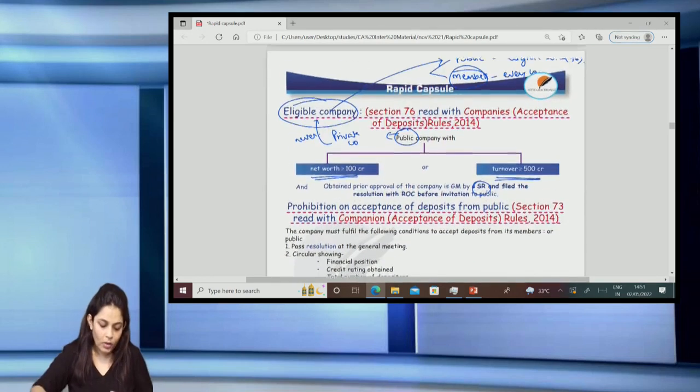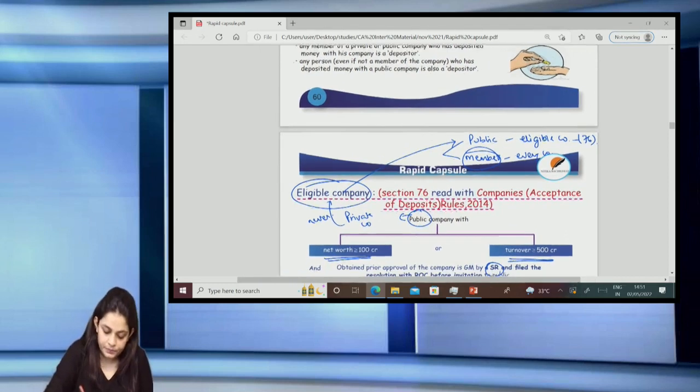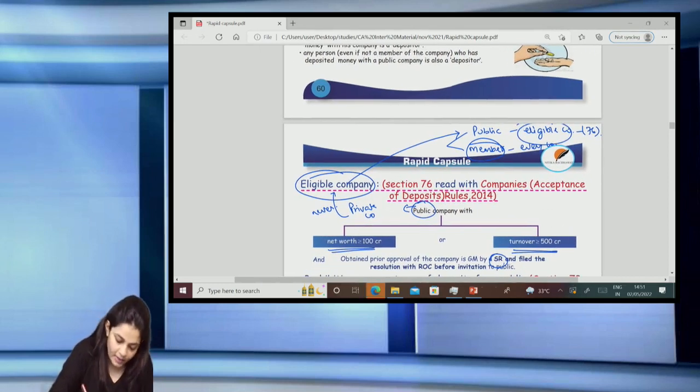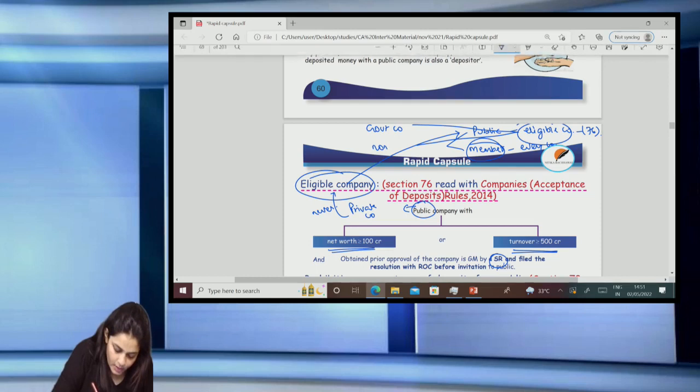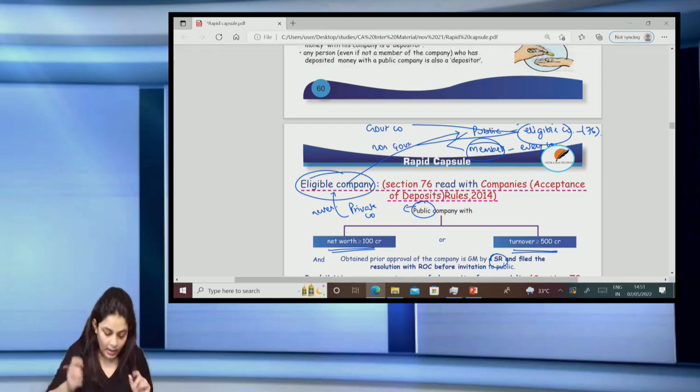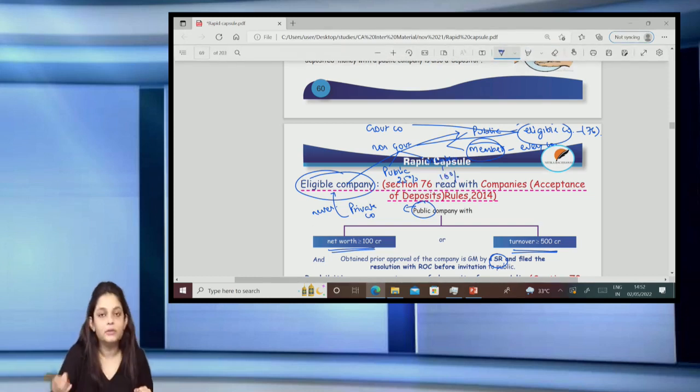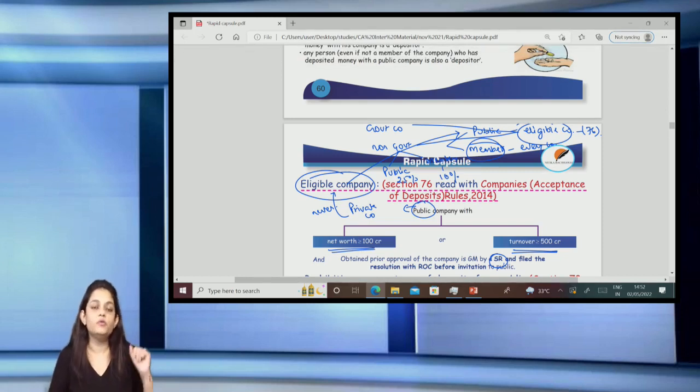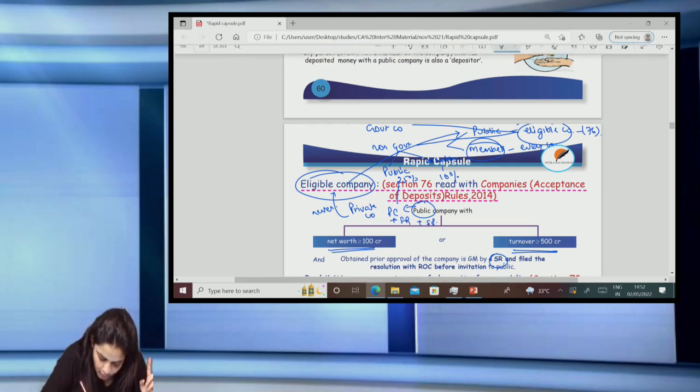What is the slab? Now, when we talk about an eligible company, we can have two types of eligible company. It could be a government company or it could be a non-government company, right? If it is a non-government company, from the public, it can accept 25% and from its members, it can accept 10%, right? From the public, it can accept 25%. From the members, it can accept 10%. Now, 25% of what? Of paid up capital plus free reserves plus securities premium.